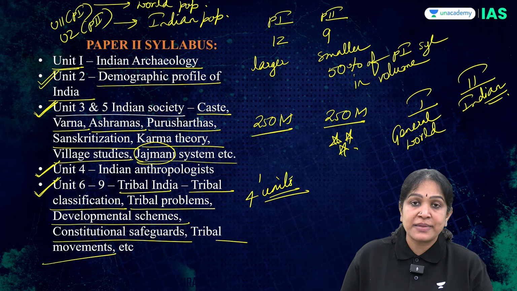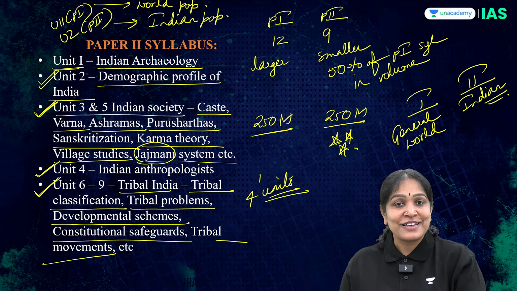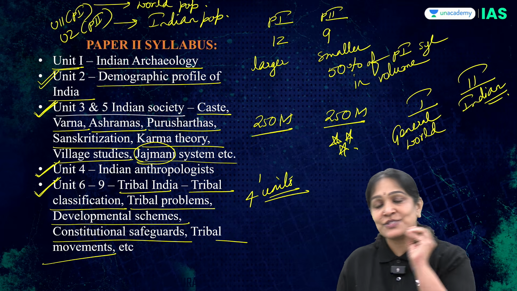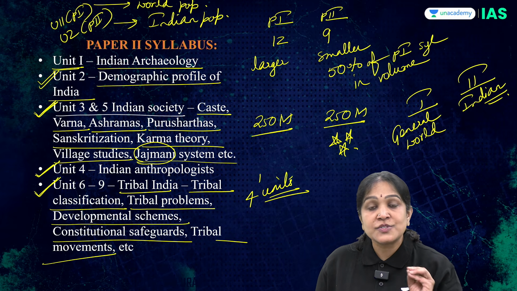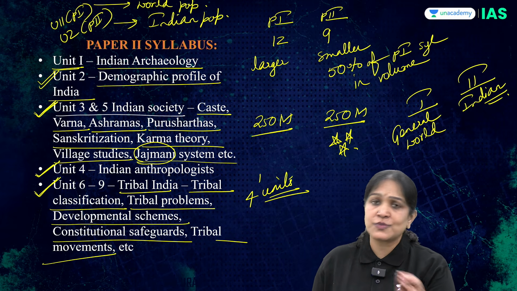So in roughly 10 minutes I could give you an overview of the anthropology syllabus, which is not so easy in every optional. This once again exemplifies that anthropology has a very small and clearly defined syllabus with limited scope.